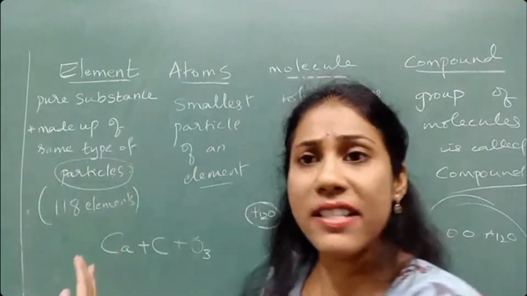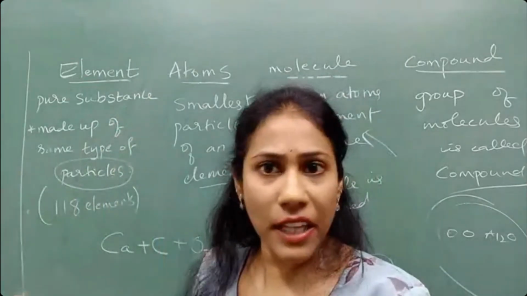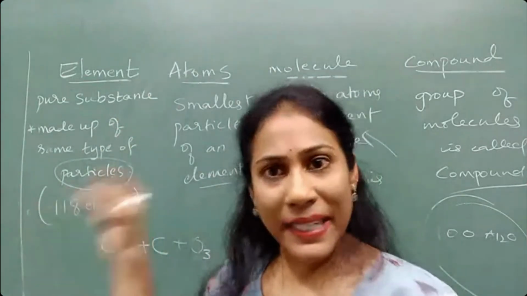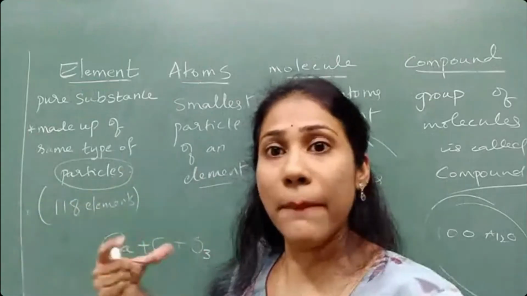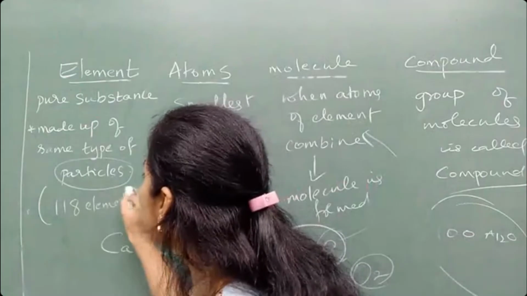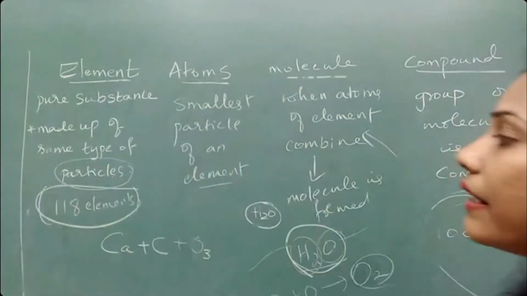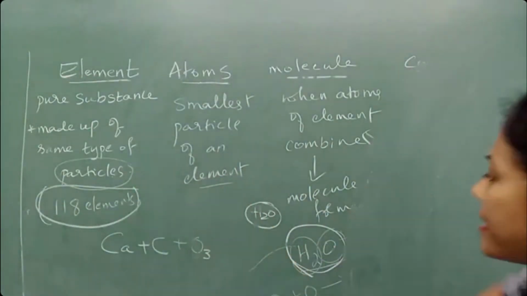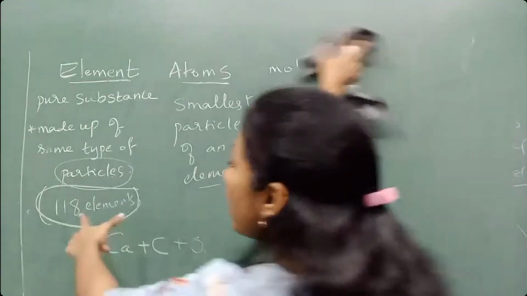Okay, so element is the main thing that is there in our nature. Inside elements, atoms are there, atoms are combining, so molecules are forming. Okay, so I told you there are 118 elements present in our nature.